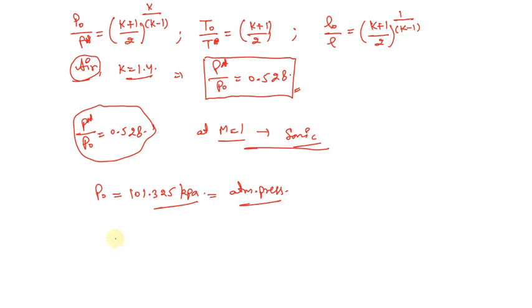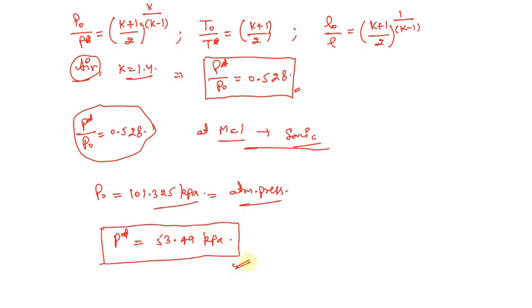The pressure, that is P asterisk, will be equal to 53.49 kilopascal. This will be the pressure we require at the exit to create a velocity equal to the velocity of sound at the exit. As the pressure is lower at the exit of the channel, it creates suction at the exit, and that will cause the flow to happen, and ultimately we're going to have the velocity of sound at the exit.